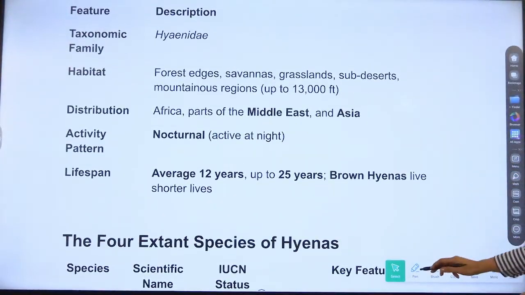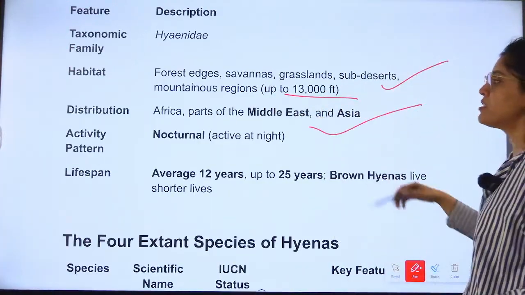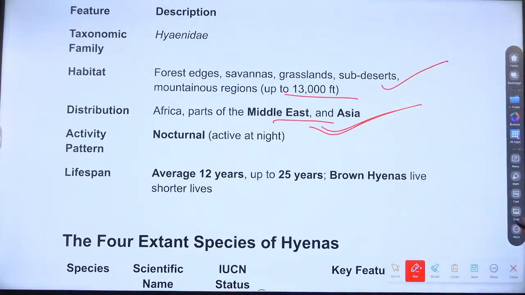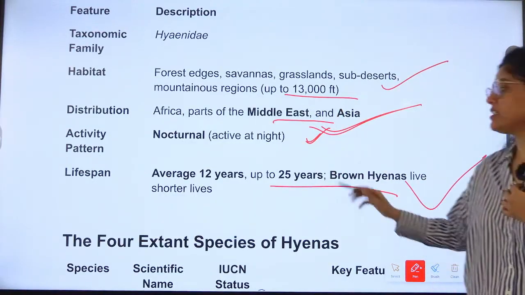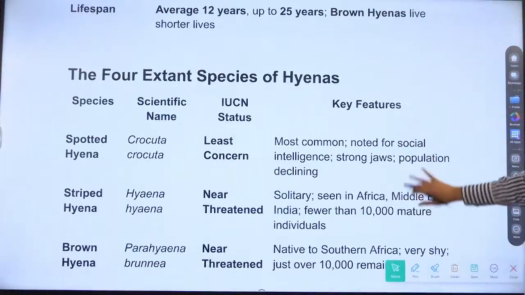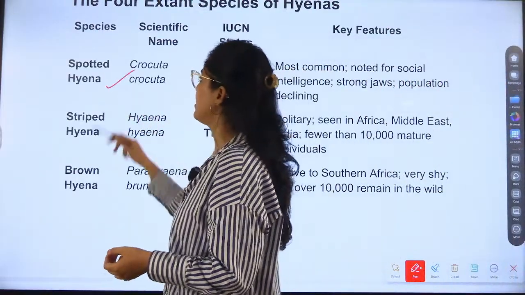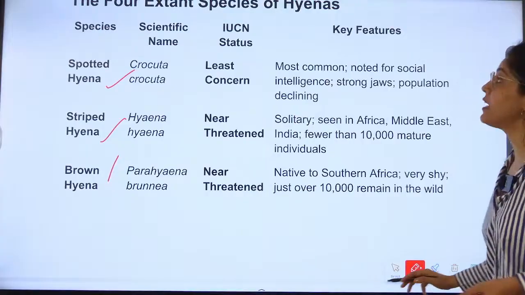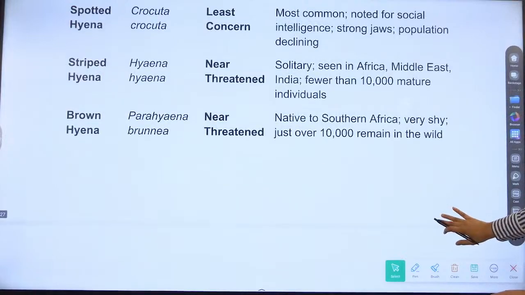Now, habitat: forest edges, savannas, grasslands, subdeserts, and mountainous regions. Distribution: Africa, and part of the Middle East and Asia also, and they are nocturnal. This information is important, right? Nocturnal, a basic characteristic, can be asked. Average lifespan is 12 years and up to 25 years they can live, and brown hyenas live shorter lives. These are the four species: spotted hyena, striped hyena, brown hyena, and then aardwolf. So first we'll cover these three.